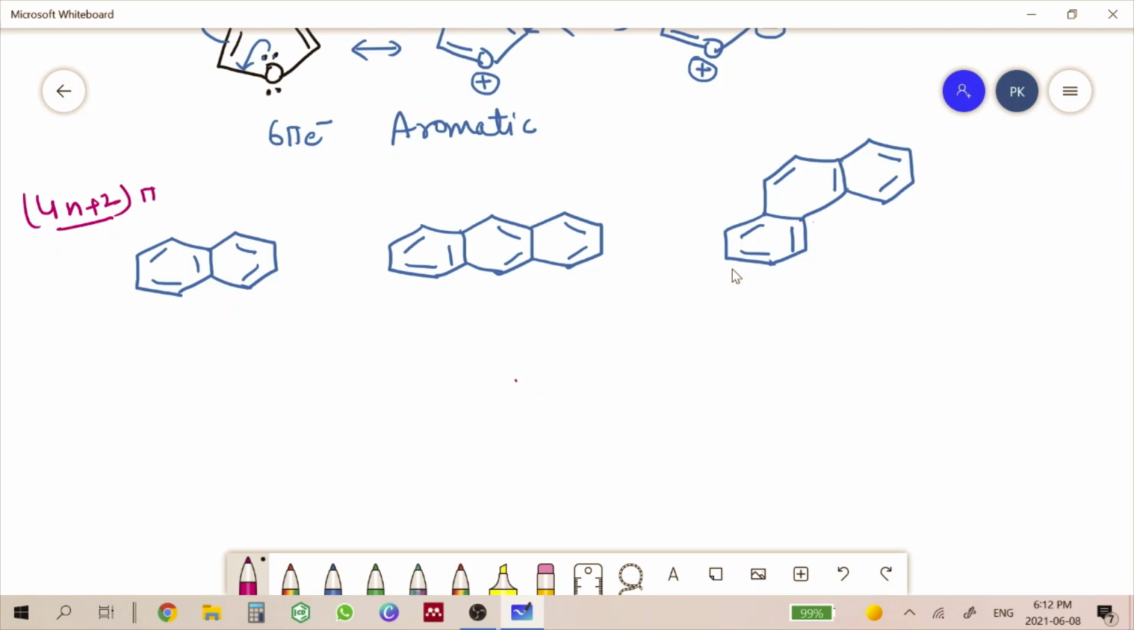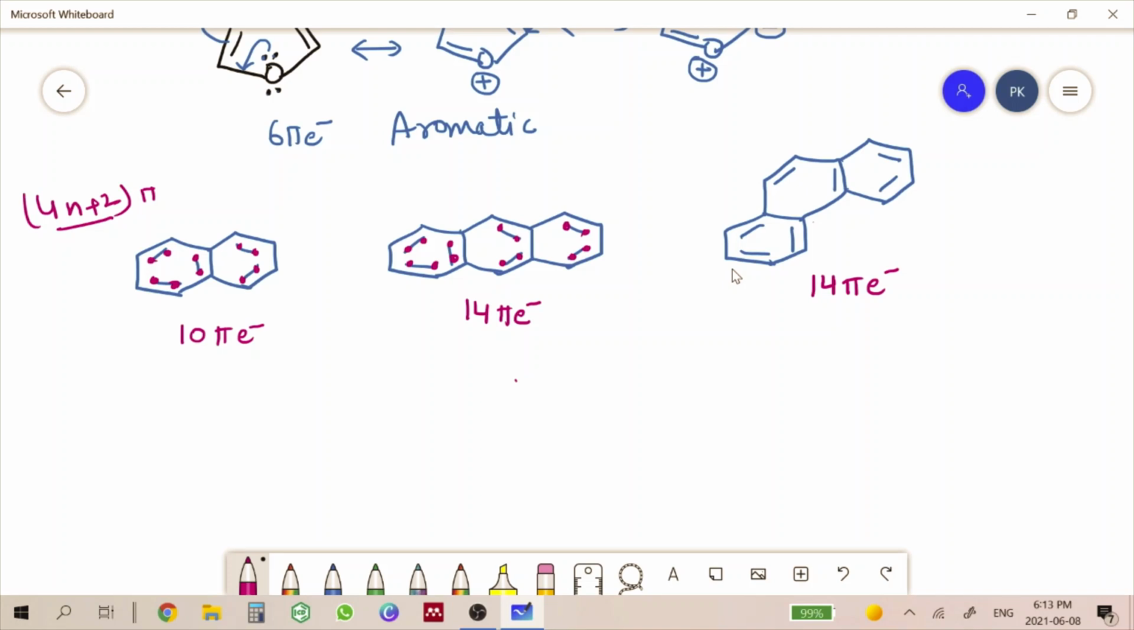Okay, so let us see. It has 1, 2, 3, 4, 5, 6, 7, 8, 9 and 10. It has 10 pi electrons. This compound has 1, 2, 3, 4, 5, 6, 7, 8, 9, 10, 11, 12, 13 and 14. It has 14 pi electrons. This phenanthrene is similar to anthracene because it has also 3 rings and the conjugated double bonds. It also has 14 pi electrons.